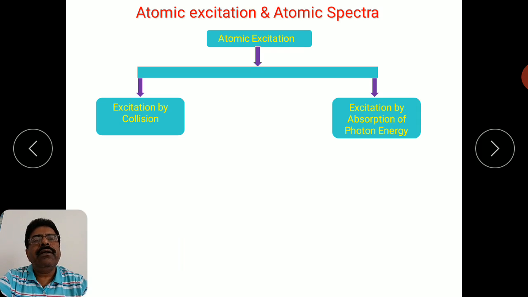Earlier in Bohr's model we studied the hydrogen spectra. At that time we also discussed the existence of certain discrete energy levels for the hydrogen atom. With the derivation of the energy equation, En equal to minus 13.6 upon n square, we saw that with respect to the value of the principal quantum number n, there can be a certain discrete set of energy levels.